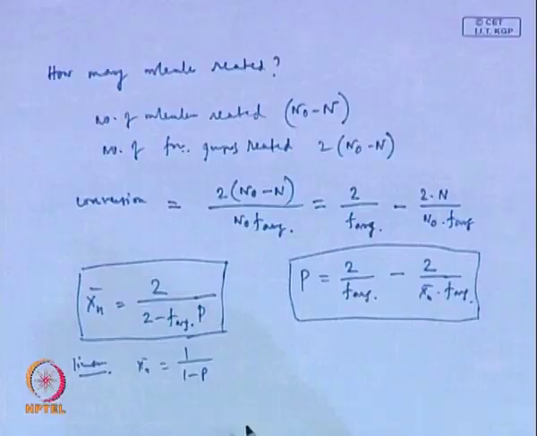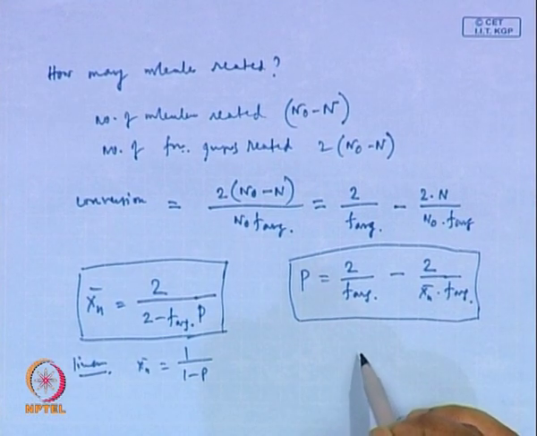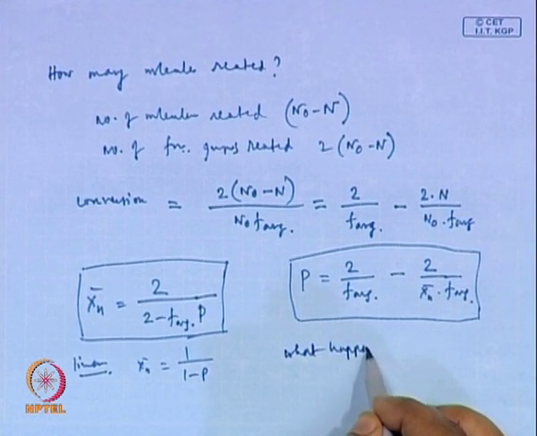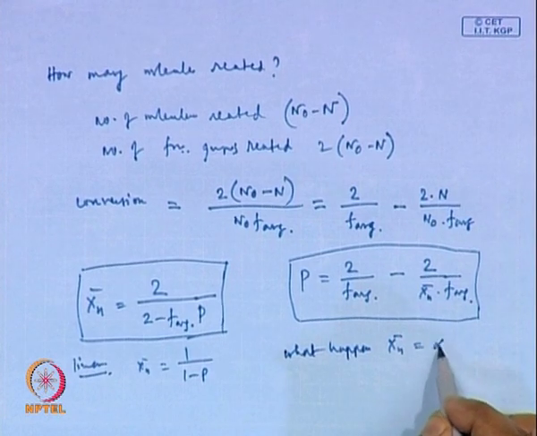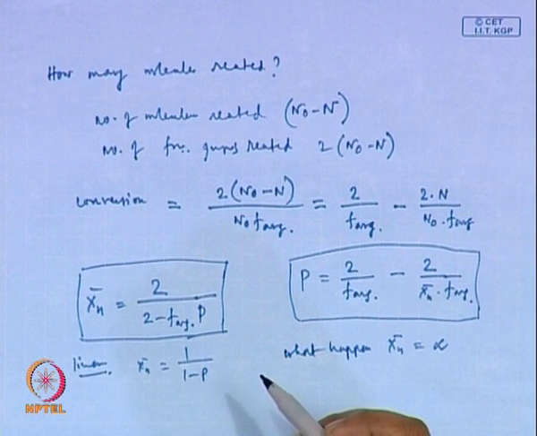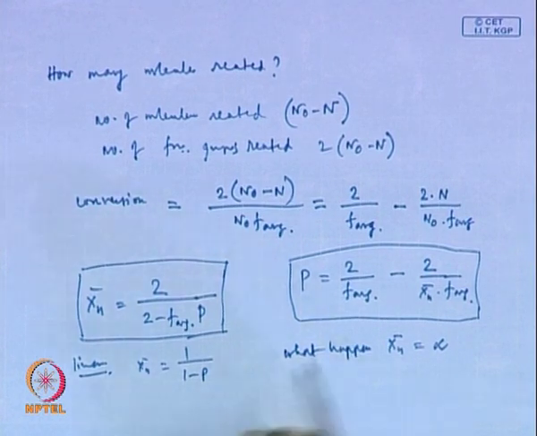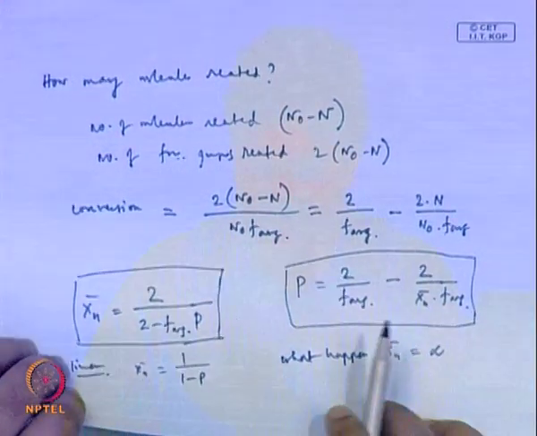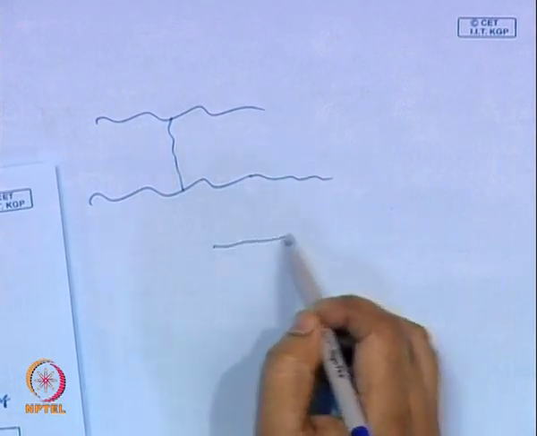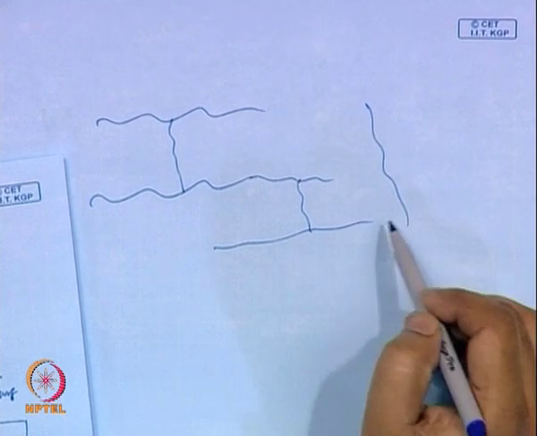Now, let us talk about p when Xn can become infinity. If all the chains are tied up, say something like this, polymer chains are growing, and now I have cross links here and there, somewhere like this.